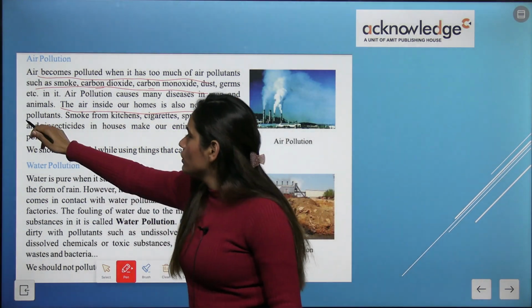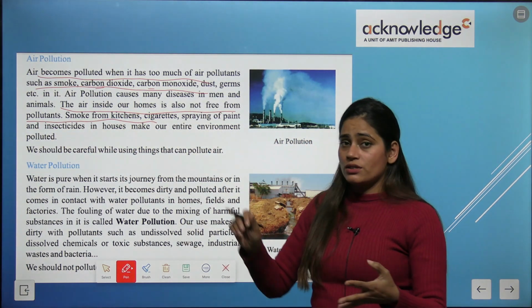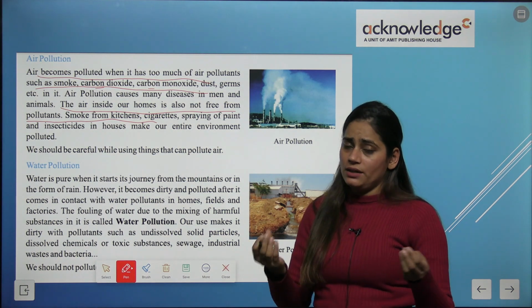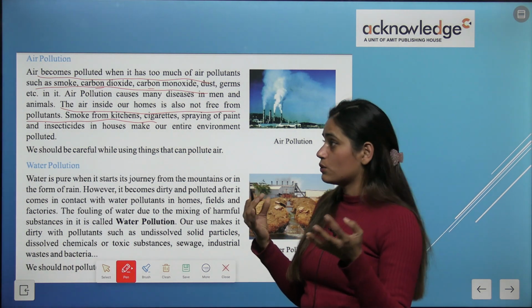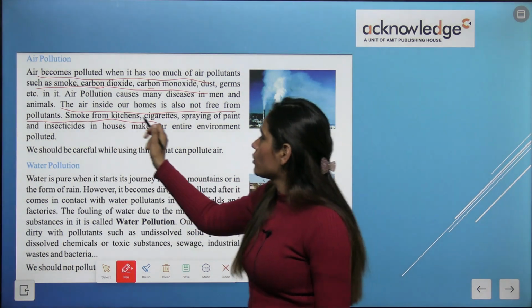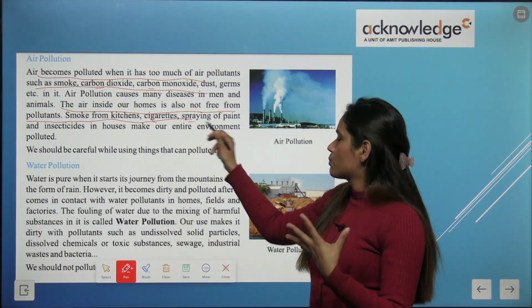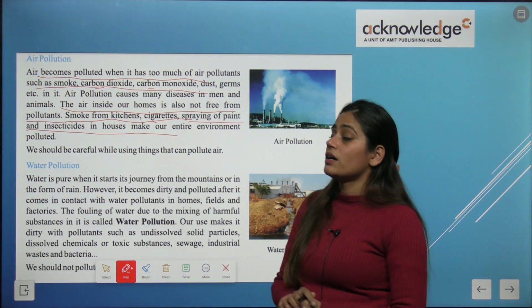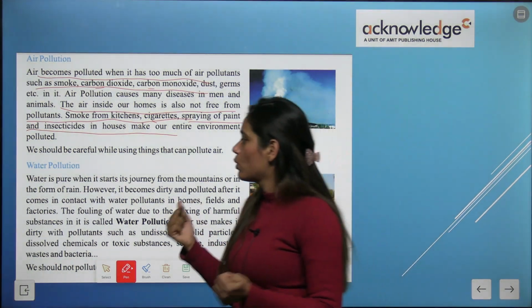Okay, the air inside our home is also not free from pollutants. Smoke from kitchens, जो हमारे घर में एनवायरमेंट होता है, एयर होती है, वो भी पोल्यूटेड होती है. वो कैसे होती है? Smoke from the kitchen, cigarettes, spraying of paints and insecticides in houses make our entire environment polluted.